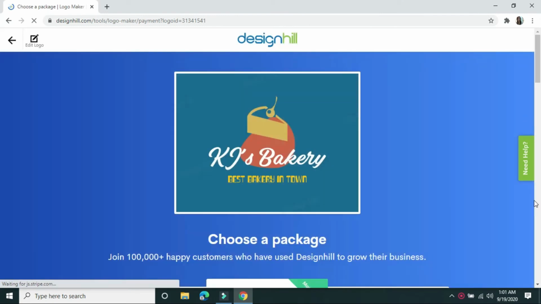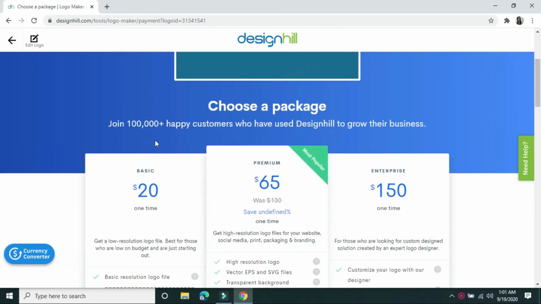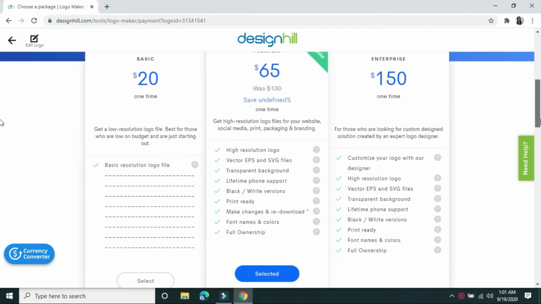And in here, you will be asked which package you want to purchase. Is it basic, good for $20? Is it premium, good for $65? And enterprise, good for $150. So below are their benefits.